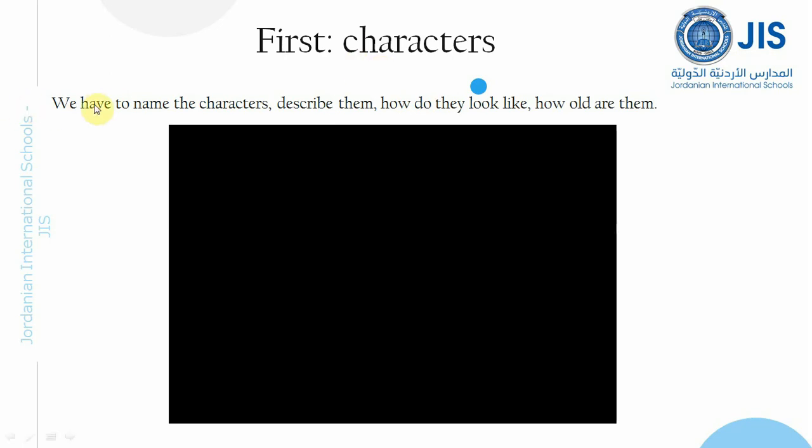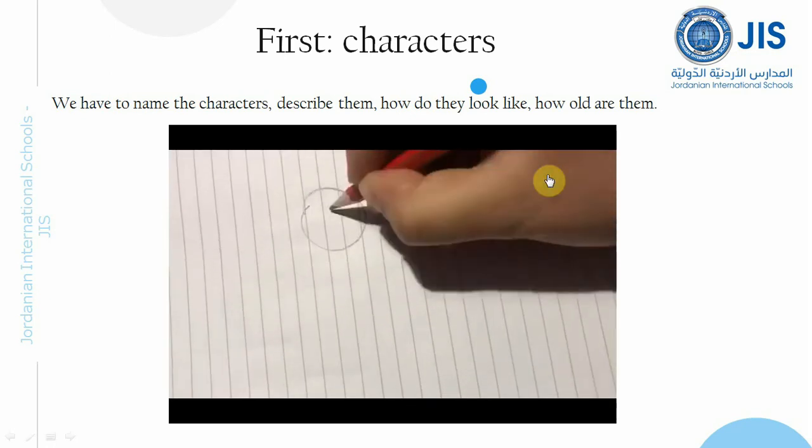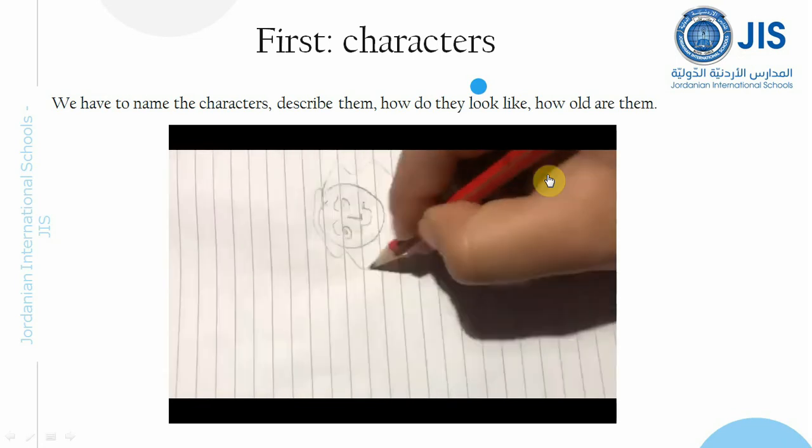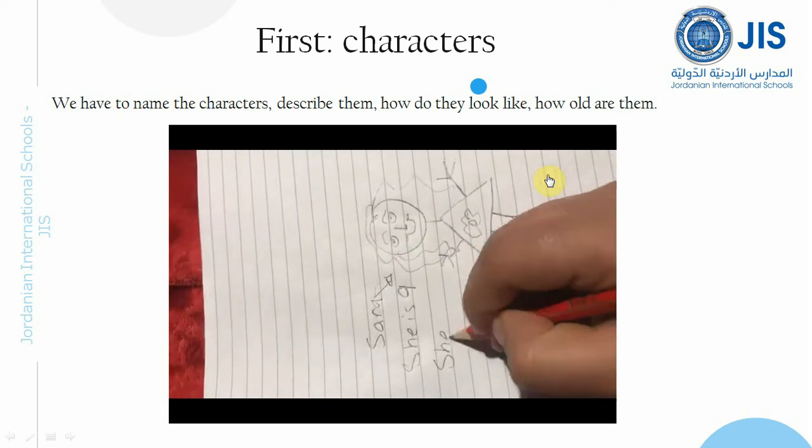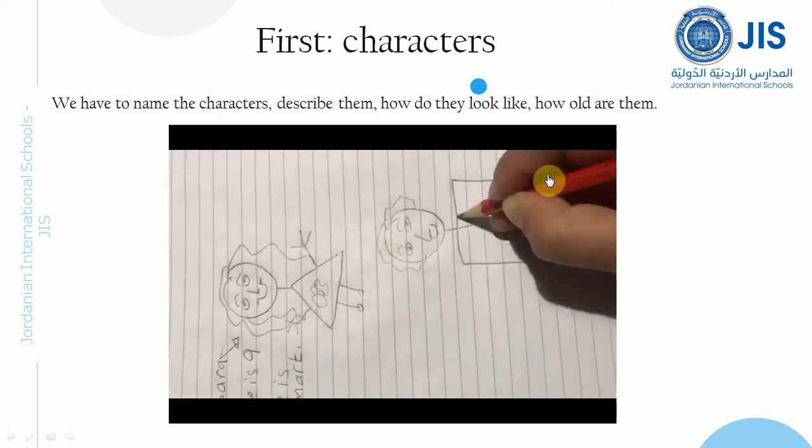Excellent. We have to name the characters, give them names, and describe them. How do they look? How old are they? All of these descriptions. As you can see here, I did that. I'll show you how I did it. I drew them. Of course, you have to draw it because you are little kids, so you have to draw everything so you can remember. Here's the girl. I drew her and named her Sarah, and he's the dad.